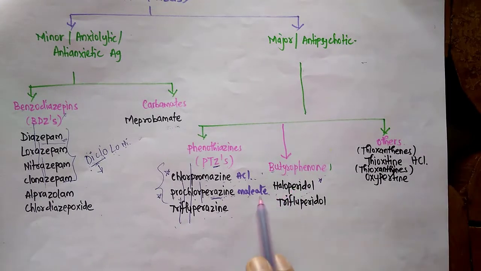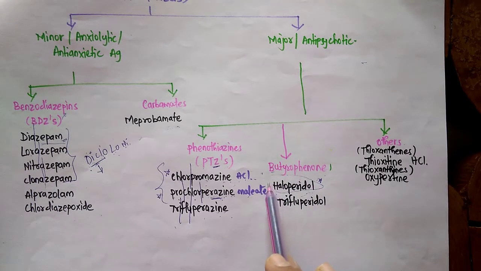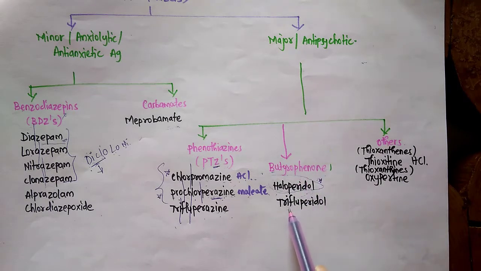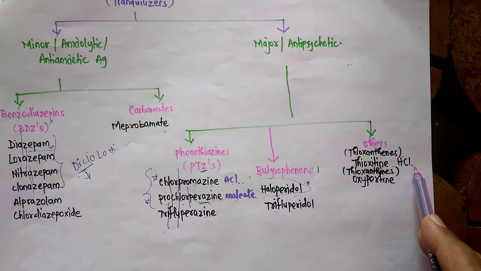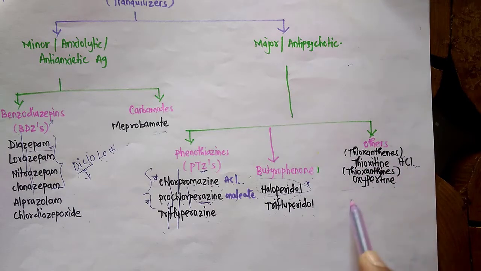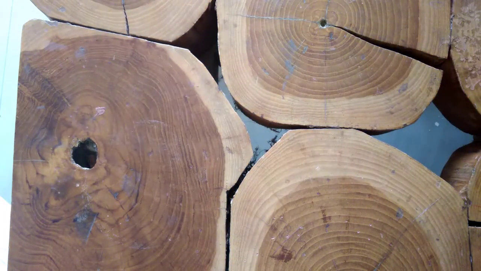Now coming towards the next class, butyrophenone. Butyrophenone includes two examples: haloperidol, which is a very important drug from the exam point of view, and many a time the question is asked on its structure. So haloperidol belongs to the class butyrophenone, and another example is trifluperidol. Others include thioxanthenes, such as thiothixene hydrochloride, and oxypertine. So this was the classification of tranquilizers.